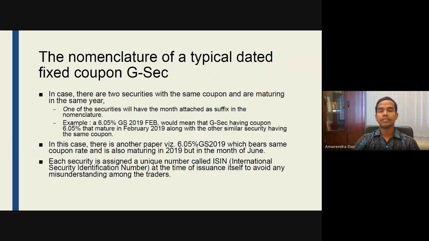So if it is maturing in the month of June, then in place of February, we will be writing June. The other things remain constant if the maturity year and the coupon rate remain constant. And each security is assigned one unique number called ISIN, that is International Security Identification Number, at the time of issuance itself, to avoid any misunderstanding among the traders. So, a unique number is given as a security number.